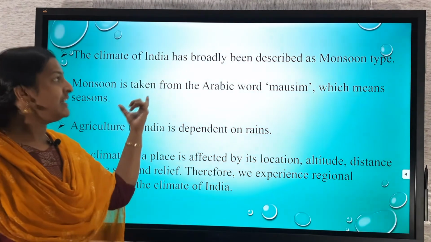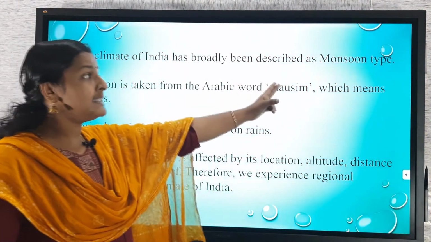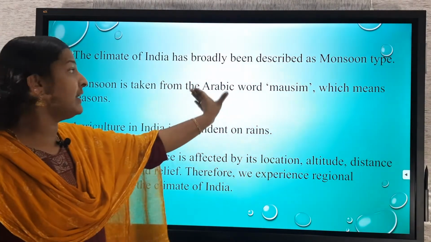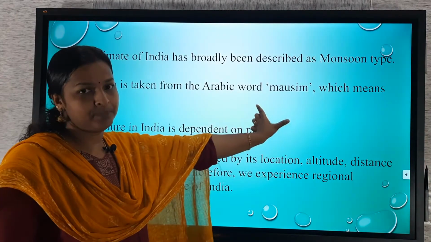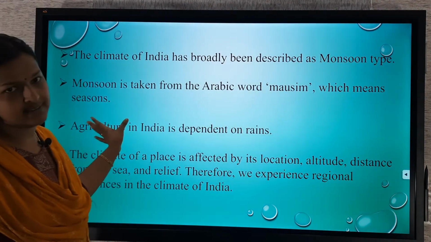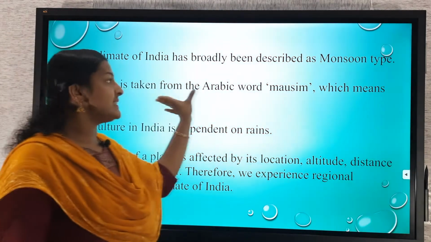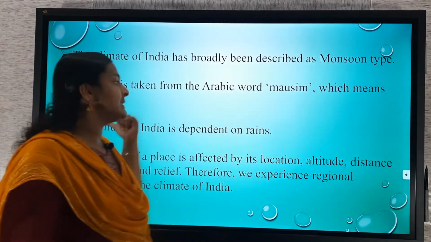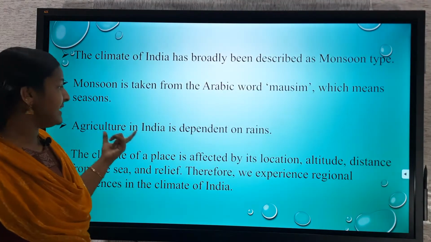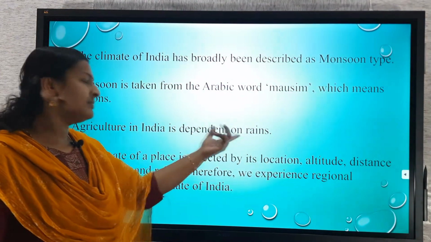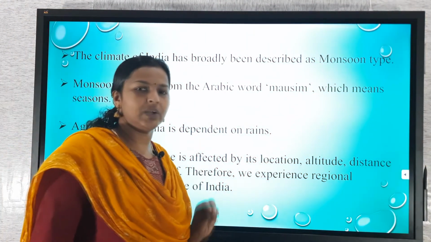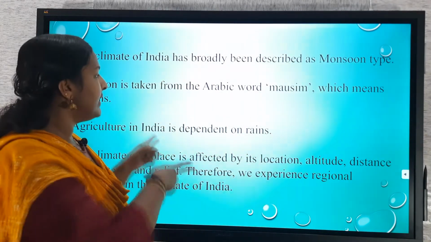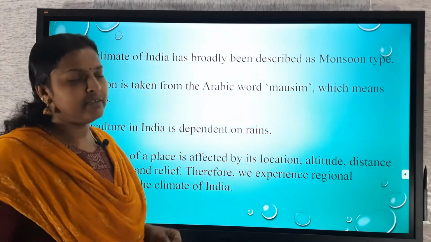The climate of India had broadly been described as monsoon. The term monsoon comes from an Arabic word, mausim, which means seasons. So, monsoon is taken from the Arabic word mausim, that means seasons. Agriculture in India is dependent on rains. No doubt, in our particular region also, when we start cultivation or agriculture, we are depending on monsoon rains.